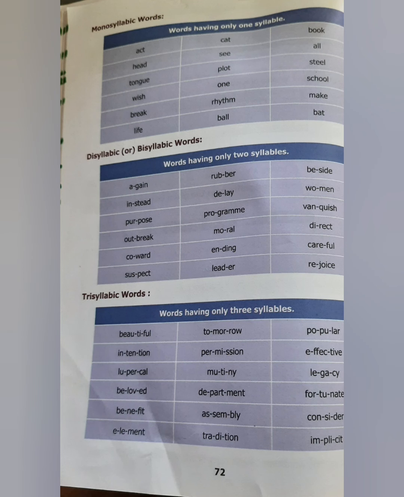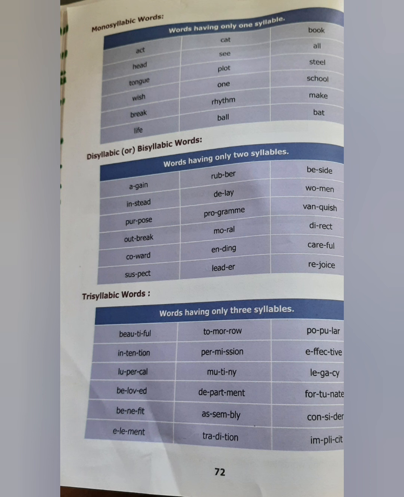Some exercises have been given. Some examples have been given. Monosyllabic: act, cat, head. You can have a glance at your book. And disyllabic means 2 syllables: again, instead, purpose. Trisyllabic means words having 3 syllables.